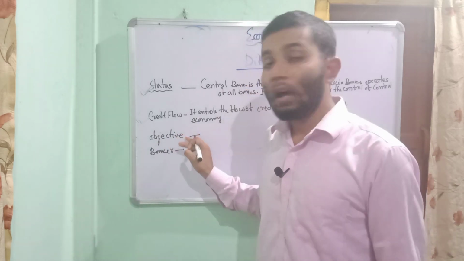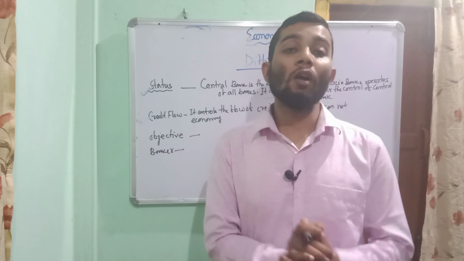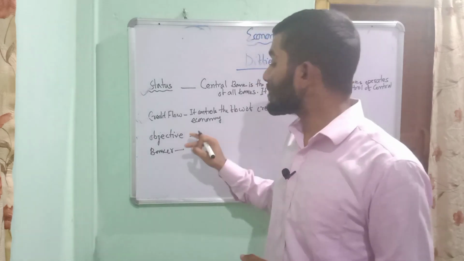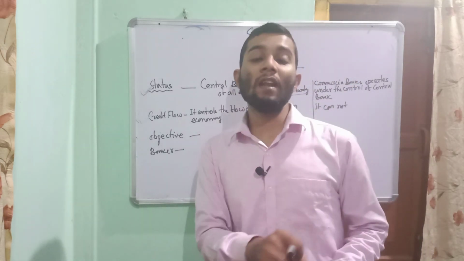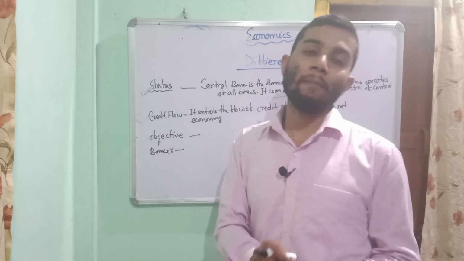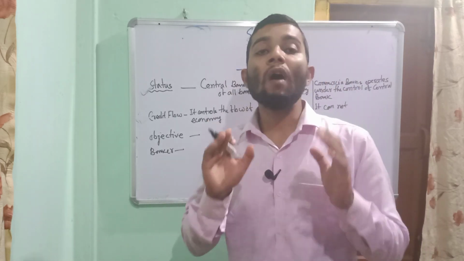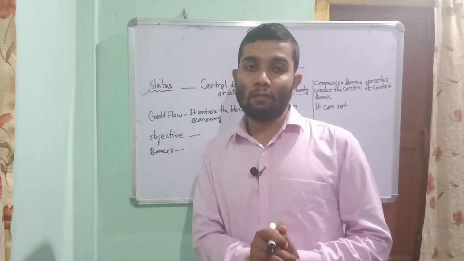Our next difference is objective. If we see the objective of the central bank, we'll see that the main objective of the central bank is to serve the society, not to earn profit. And on the other hand, the main objective of the commercial bank is to earn profit, to maximize the amount of profit.